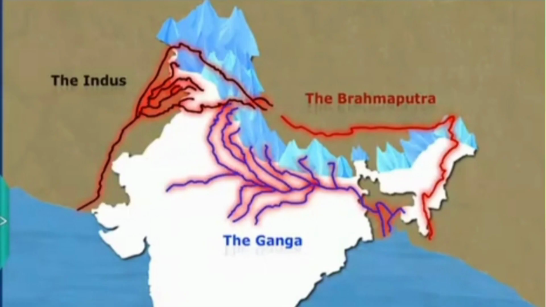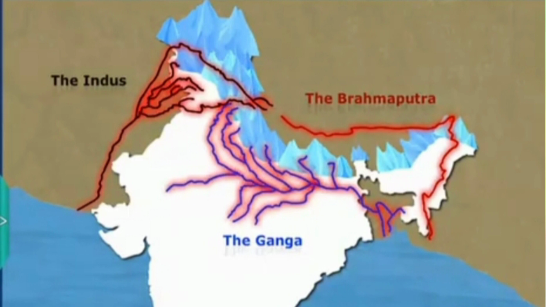Students, in this lesson, the Himalayan rivers are very important in public examinations and map pointing also. Sometimes short questions are also asked in the examination. We explained about the Ganga river system and the Indus river system.